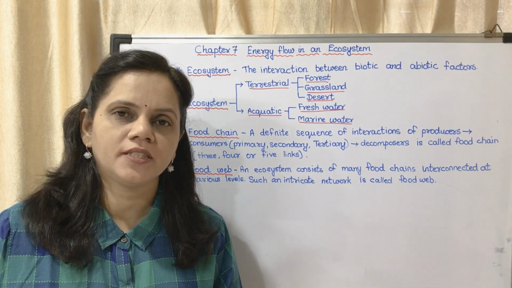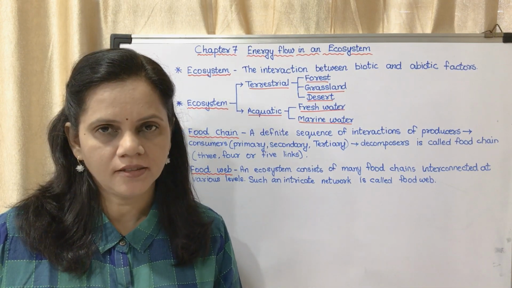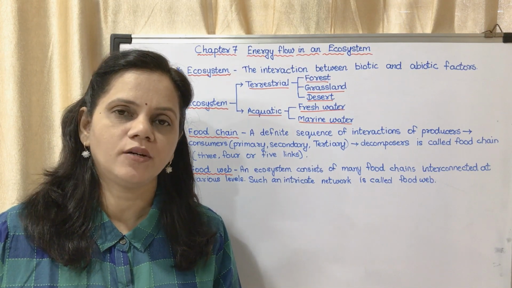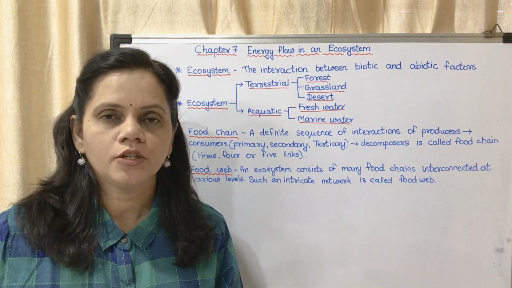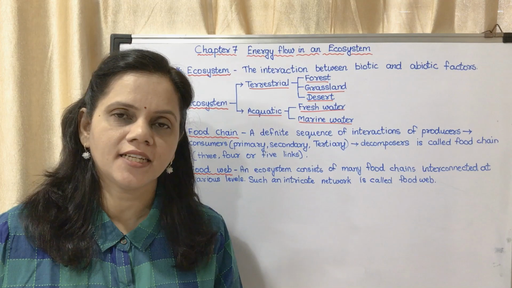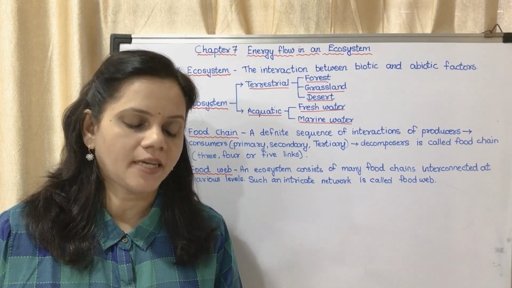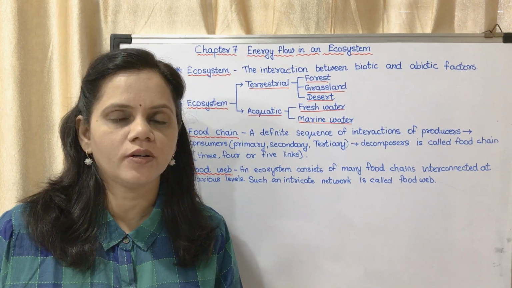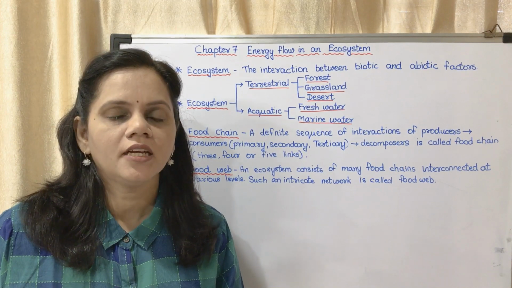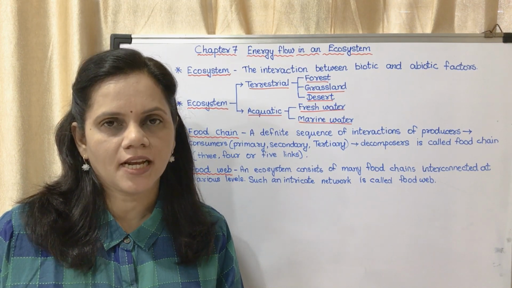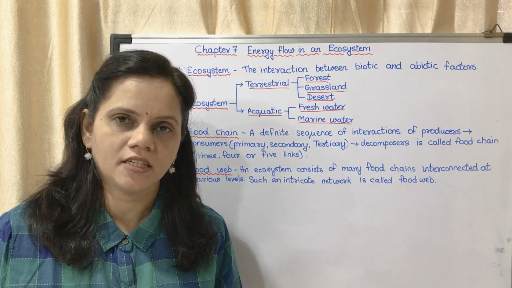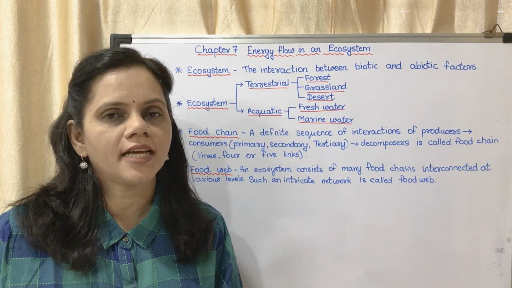So we have finished with chapter 6 and chapter 1. Okay, the first chapters of part 1 and part 2. Today we are going to start with the second chapter of part 2, that is chapter 7, energy flow in an ecosystem. Okay, you had studied about ecosystem in the last year. This is a continuation.